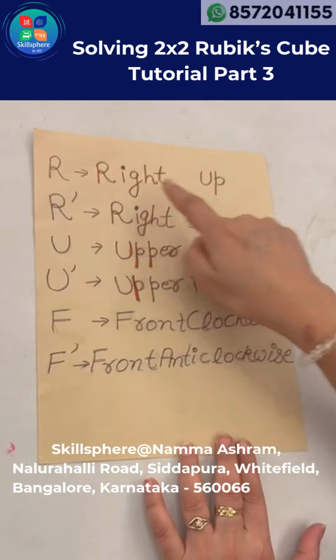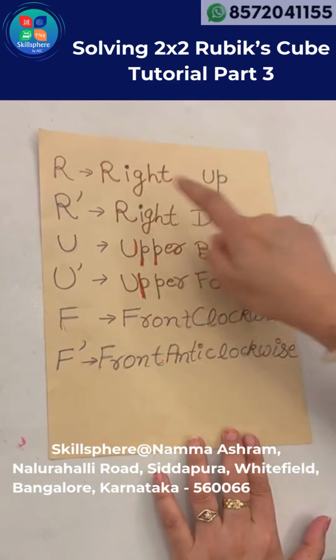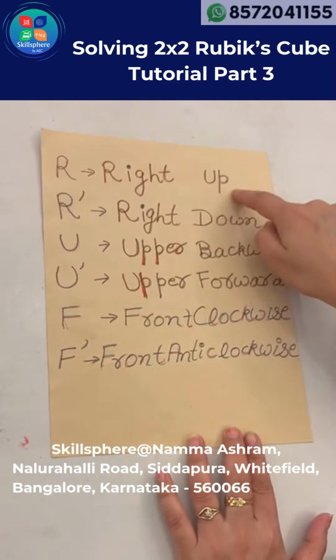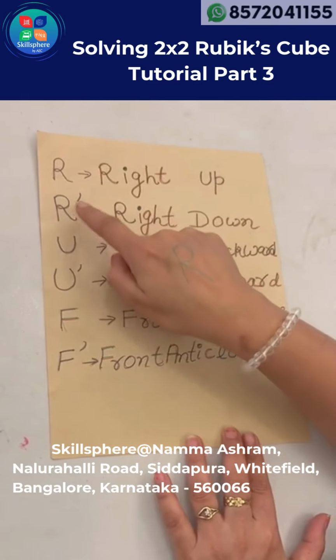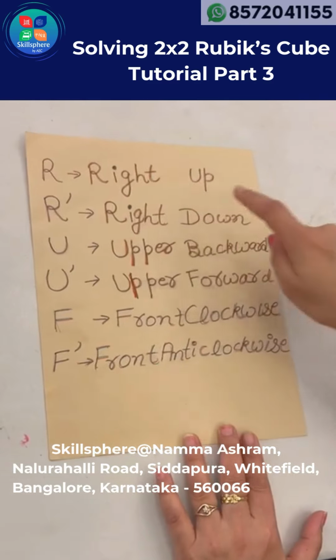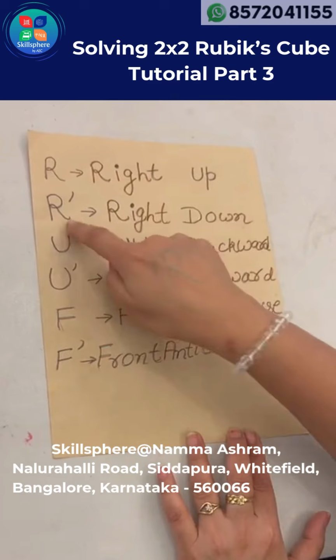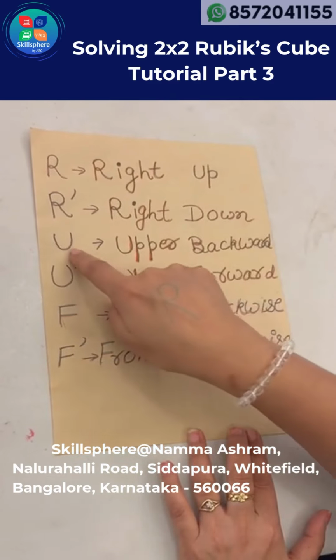R means right up. This is called R prime. R prime means right down. This is U.